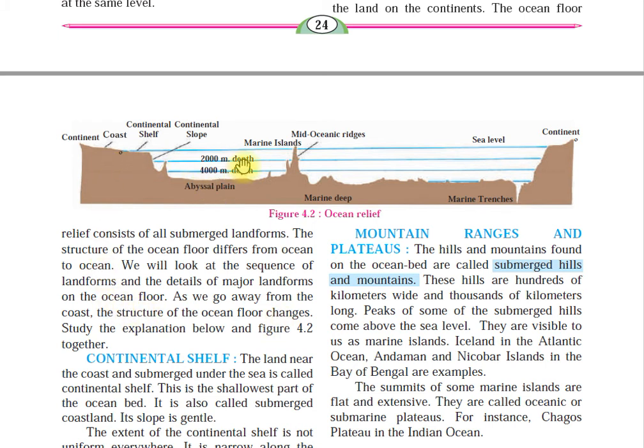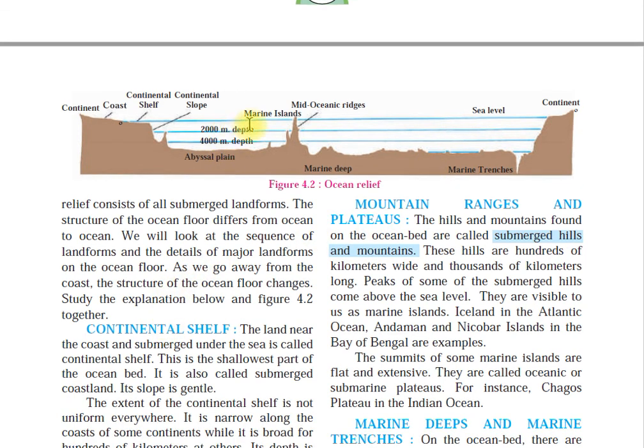See here, look at figure 4.2. What does it say? As we go away from the coast, see, this is your coast, the structure of the ocean floor changes. So this whole structure of the ocean floor keeps on changing.